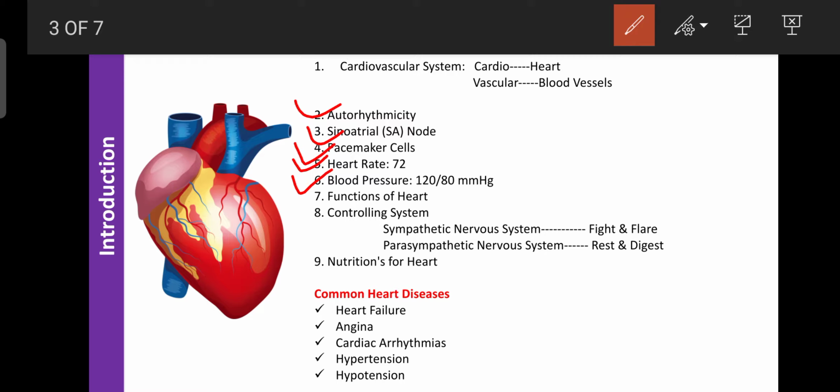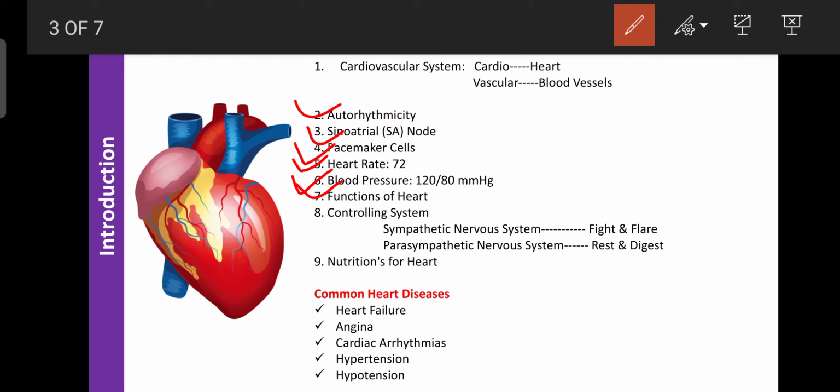So regarding the functions of the heart, the heart is a pumping organ. It can pump the blood throughout the body, and blood also plays an important role in the transportation of nutrients from one part to another part. Our blood is also involved in the removal of waste materials along with the heart. Like that, the heart participates in the circulatory system by creating pressure on the blood.